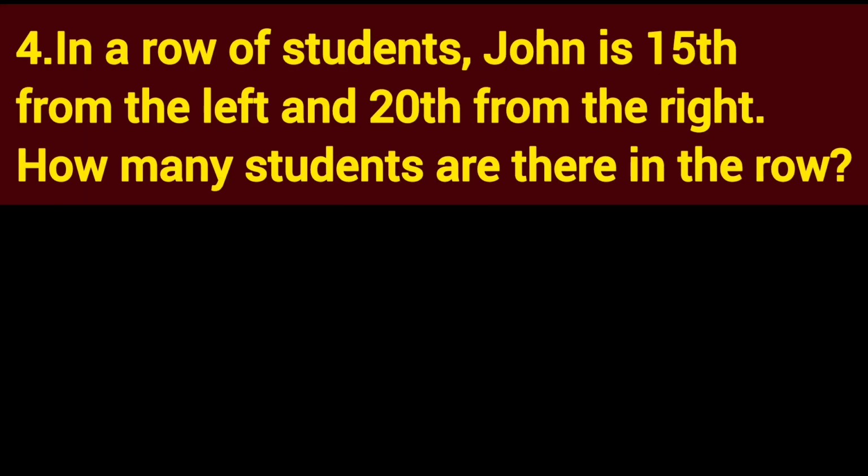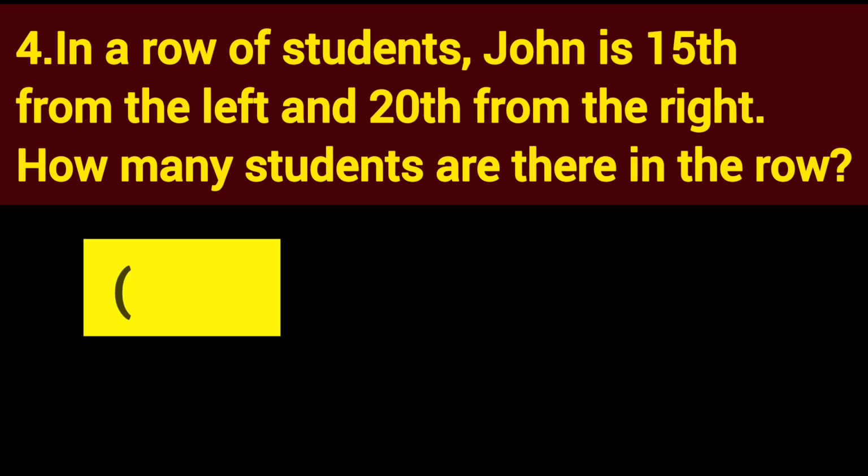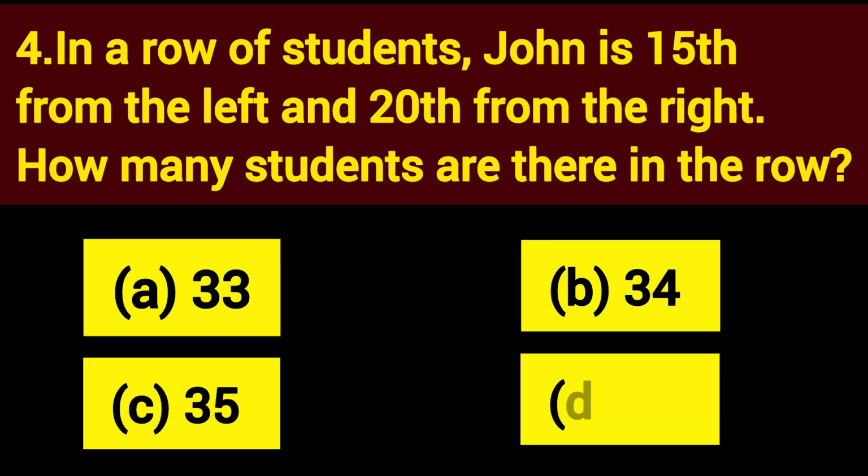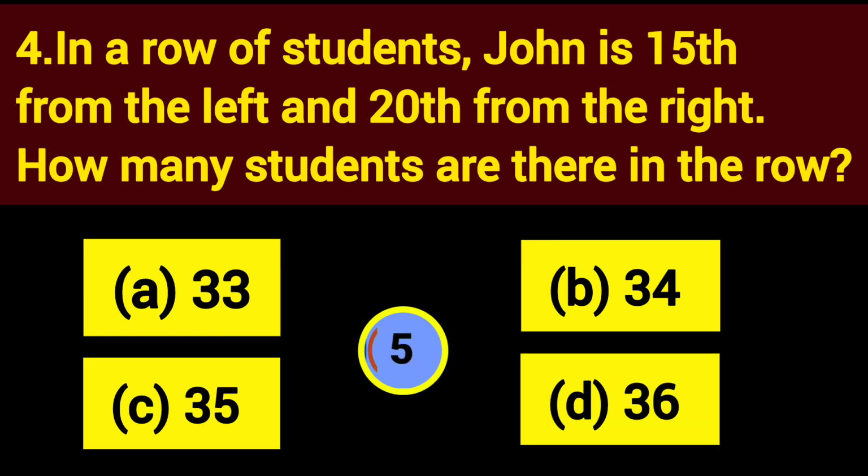The next question, number 4. In a row of students, John is 15th from the left and 20th from the right. How many students are there in the row? Option A, 33. Option B, 34. Option C, 35. Option D, 36. The right answer, option B, 34.